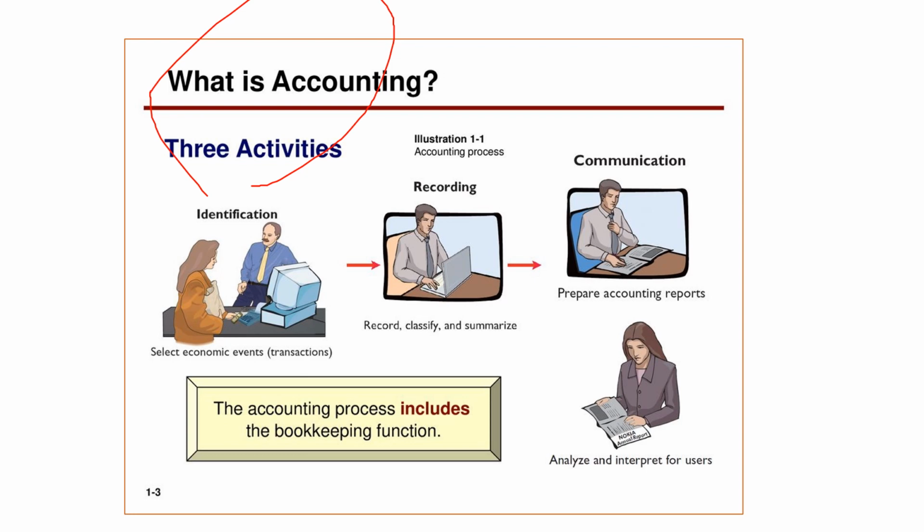Now see the three activities of accounting: identification, recording, and communication. This is very basic, again the same thing but in a different demonstration. Let us take the example of a grocery store. If you are maintaining your account books, suppose the grocery store is Reliance Fresh. That is your ABC company I'm talking about.